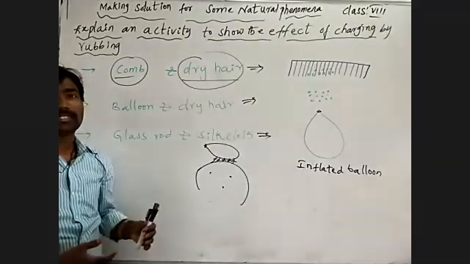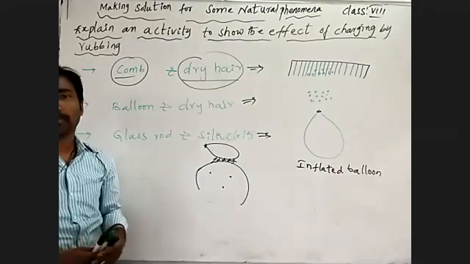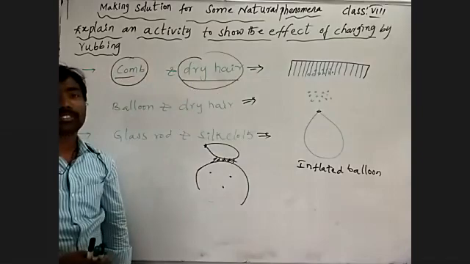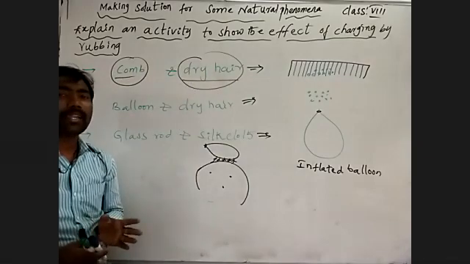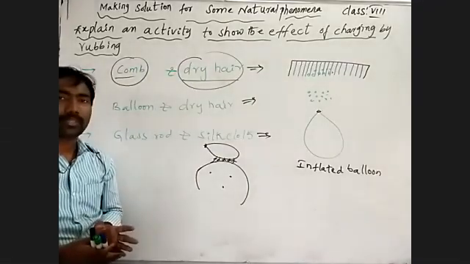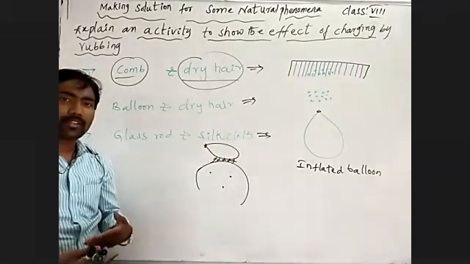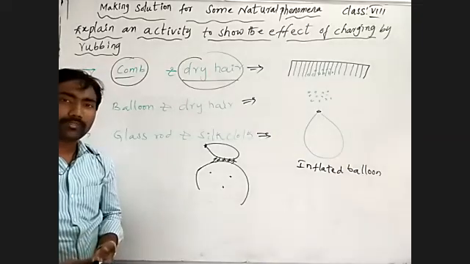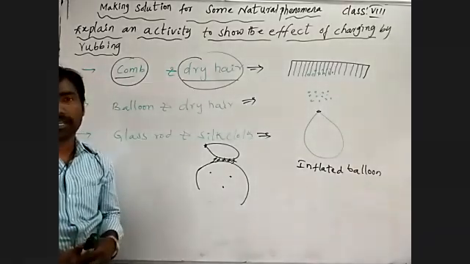We are producing charge by rubbing. By rubbing two different bodies, they acquire different charges: one receives negative charge, one receives positive charge.